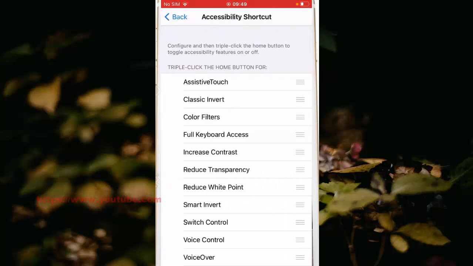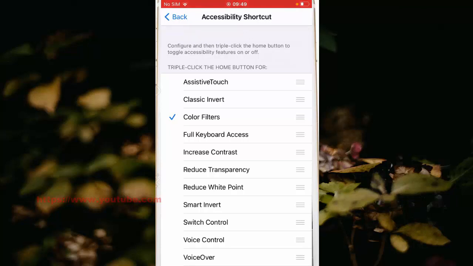Here, make sure you are only selecting color filters by tapping the color filters option. A checkmark will appear when an option is selected. Now you can directly apply the color filter feature to your phone screen by pressing the home button 3 times.